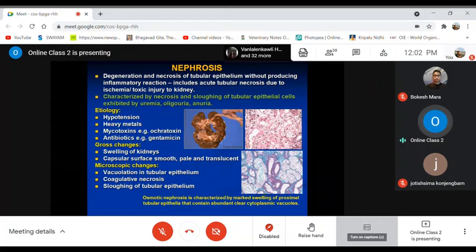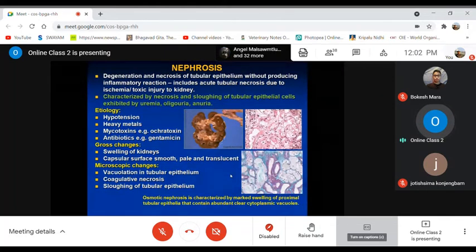And there may be coagulative necrotic lesions of the tubular epithelial cells, some coagulum-type deposits, then sloughing of the tubular epithelial cells. That is what we call nephrosis, without any inflammatory reaction.